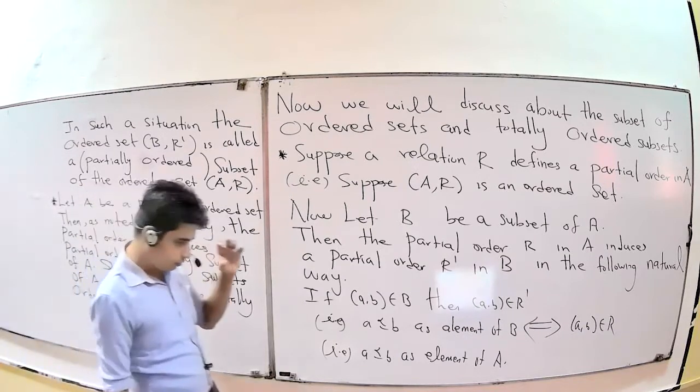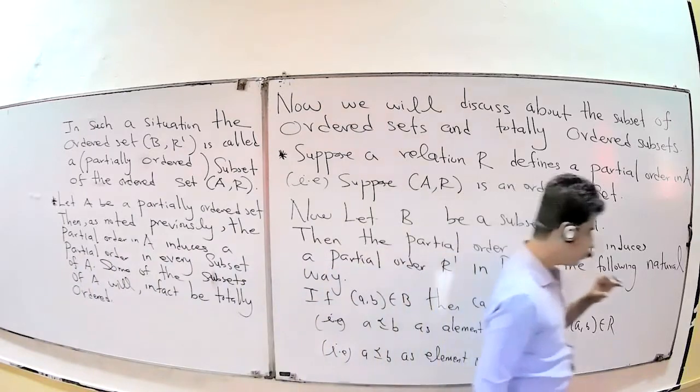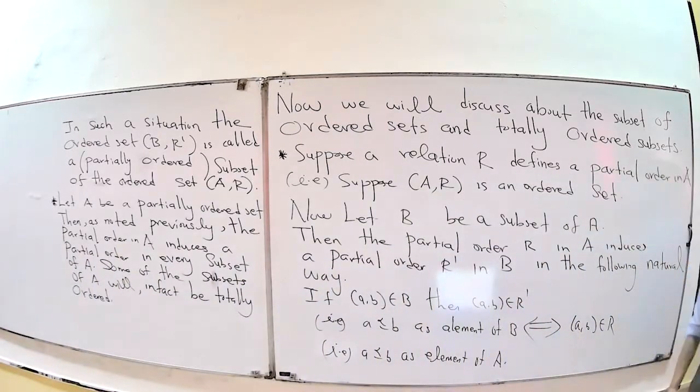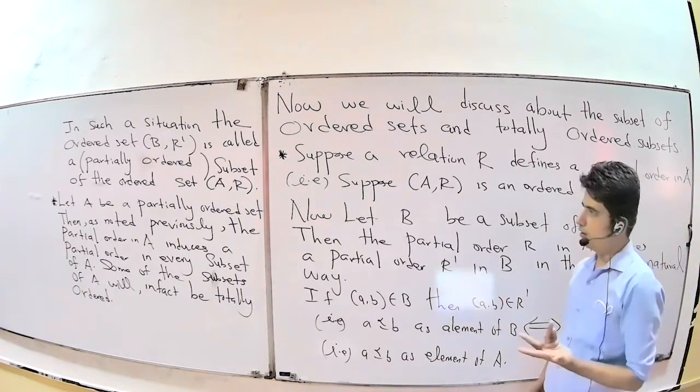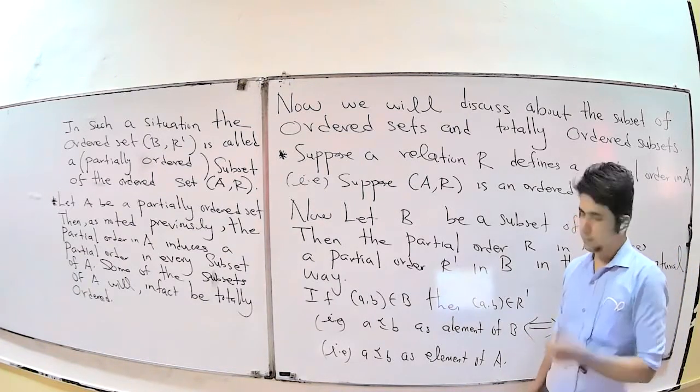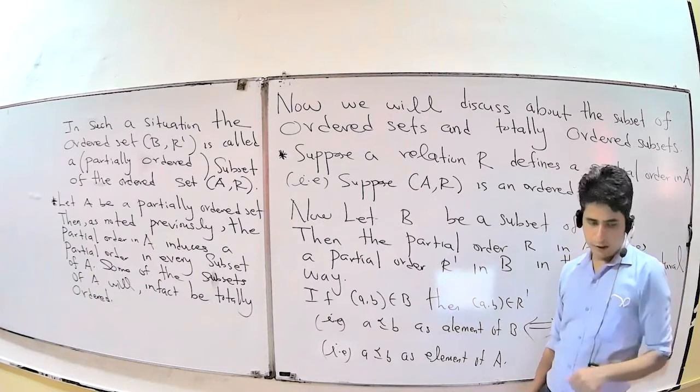Whether that subset is a partially ordered set or not, sometimes we can say that it is a totally ordered set, otherwise it's not possible to get a totally ordered set. Understand?